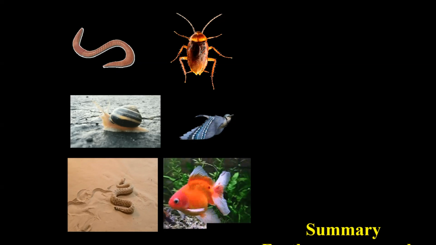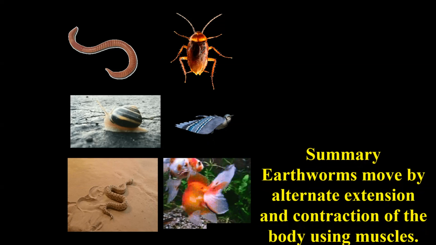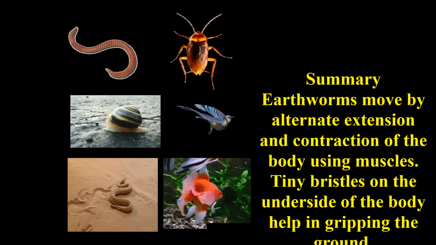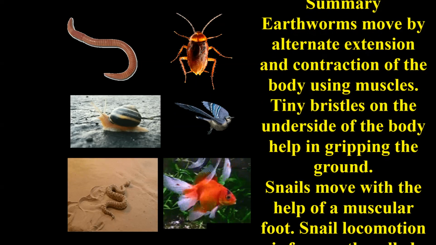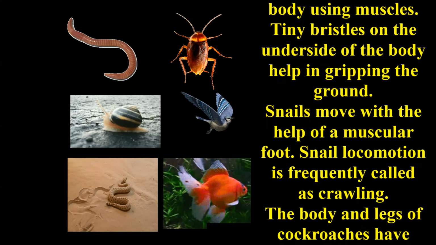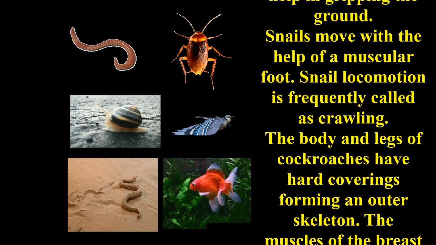Points to be remembered in this lesson are: Point 1. Earthworms move by alternate extension and contraction of the body using muscles. Tiny bristles on the underside of the body help in gripping the ground. Point 2. Snails move with the help of a muscular foot. Snail locomotion is frequently called crawling.